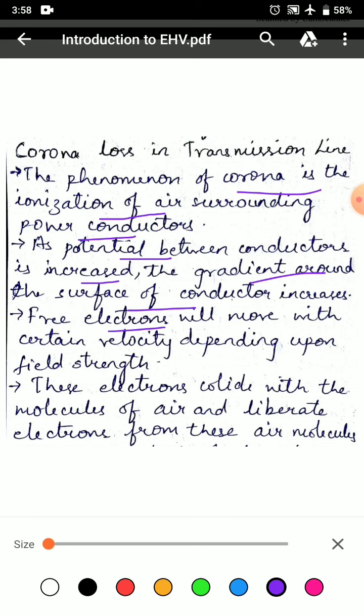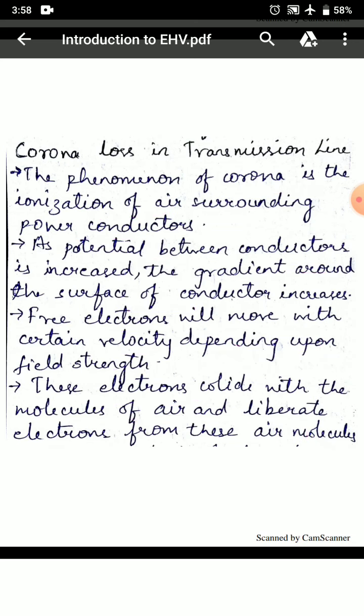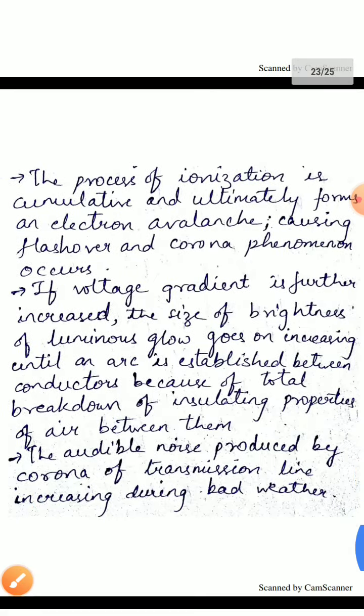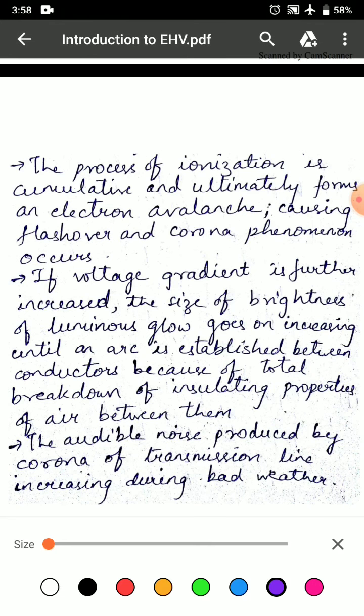Free electrons will move with certain velocity depending upon field strength. These electrons collide with the molecules of air and liberate electrons from these air molecules. The process of ionization is cumulative and ultimately forms an electron avalanche causing flashover, and the corona phenomenon occurs.